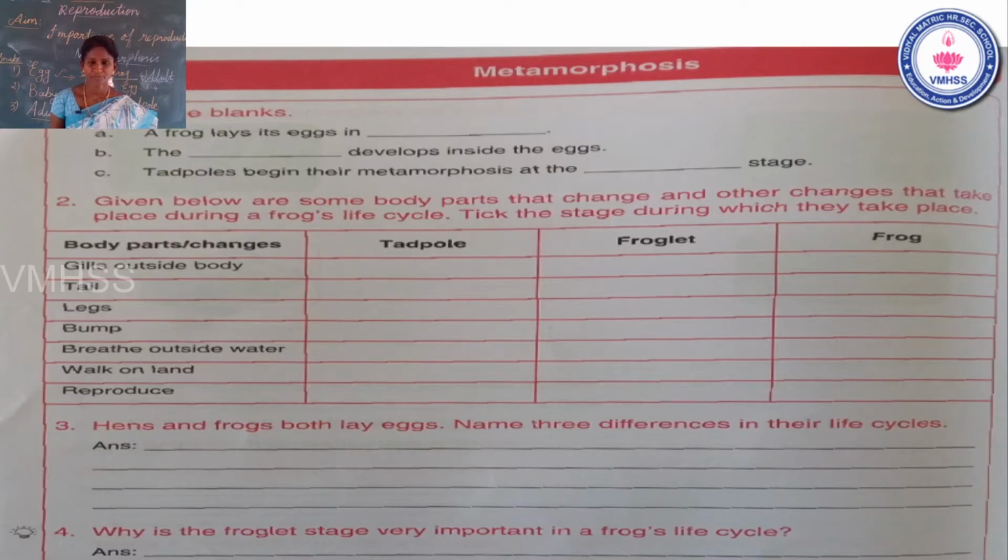B question. The dash develops inside the eggs. Which stage is developed from inside of the eggs? Yes, very good. Tadpoles only develop inside the eggs. Your answer is tadpoles. Students, come to the third question.